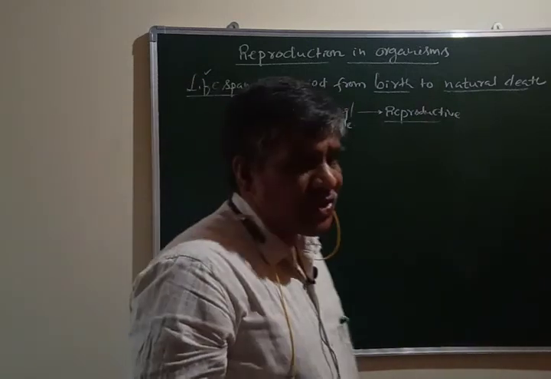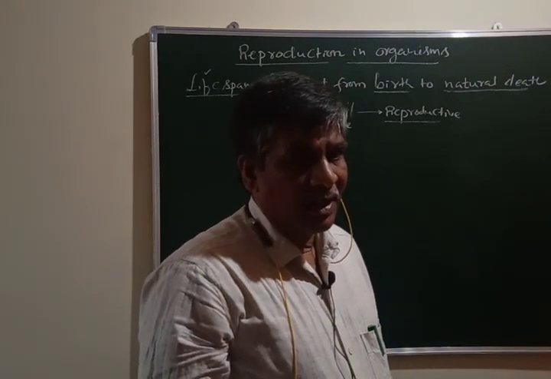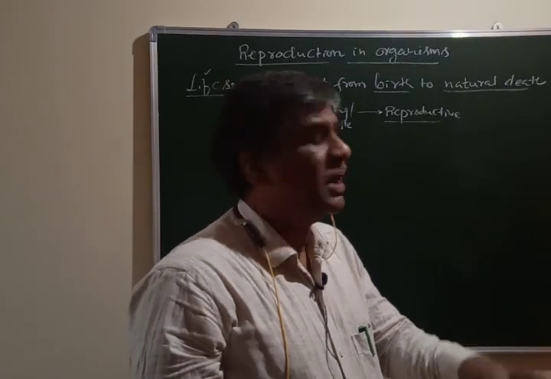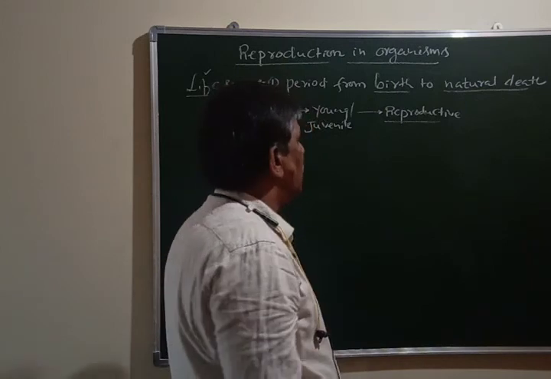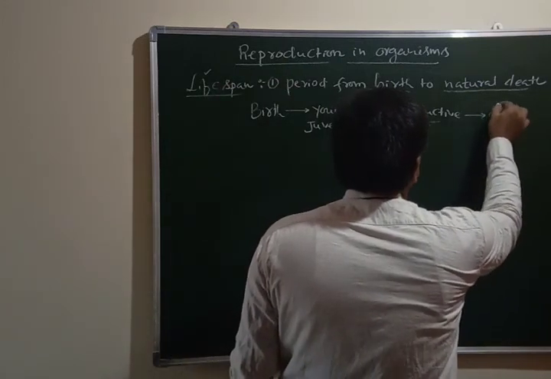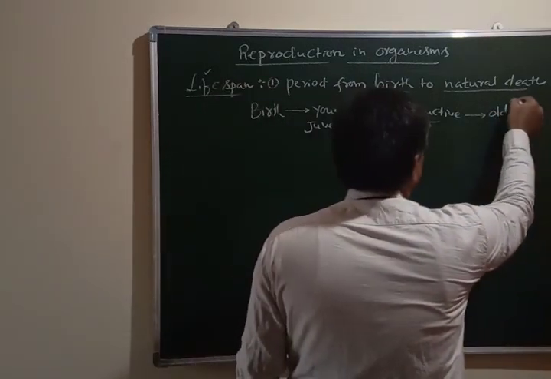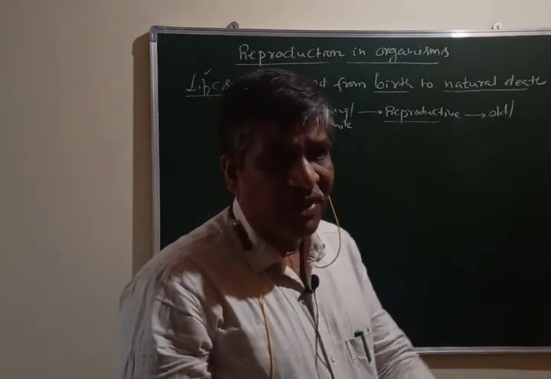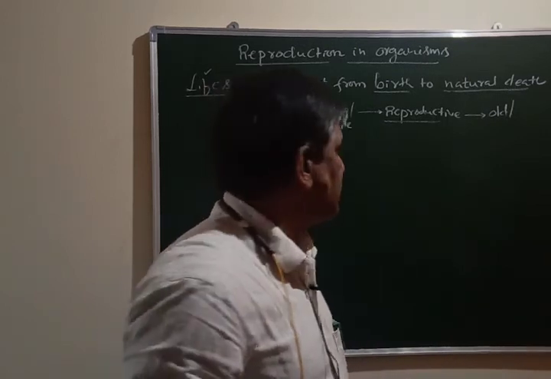During this phase, the individual starts reproducing and it produces a number of individuals throughout this reproductive phase. Afterwards, the individual becomes old. That is nothing but old age, or it is also called the senescence phase, which we have already studied in first PUC. We have come across the word senescence.